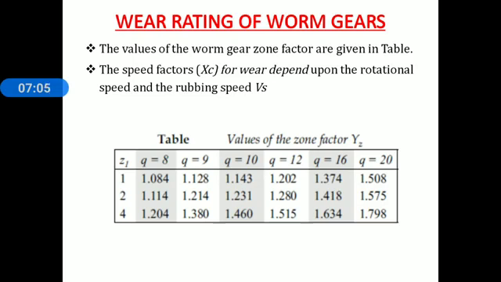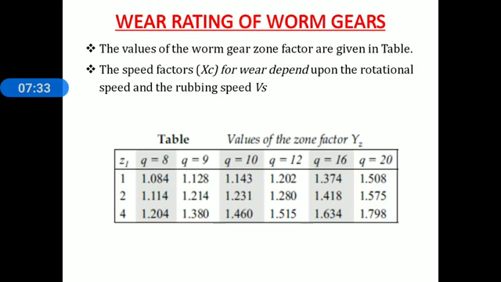In strength rating we discussed the two relations of torque MT1 and MT2, and the lower value we take to get the power transmission capacity based on strength rating. Similarly, in wear rating we discussed the two relations for permissible torque, and using these two relations we get the permissible torque, and the lower value again we use in the relation of power transmission, and we get the power transmission based on wear rating.